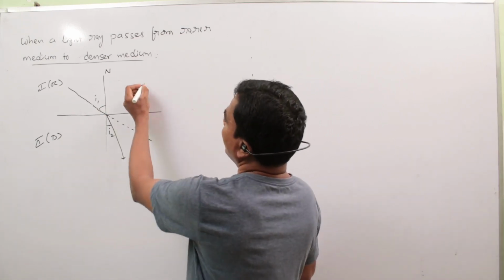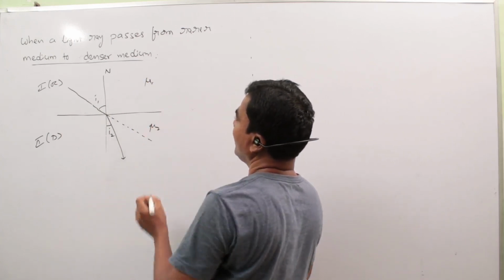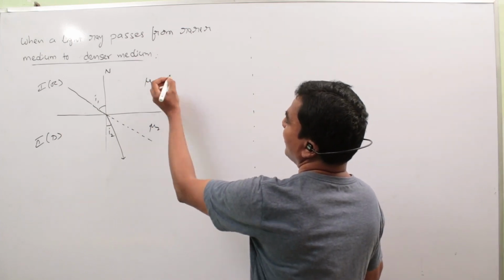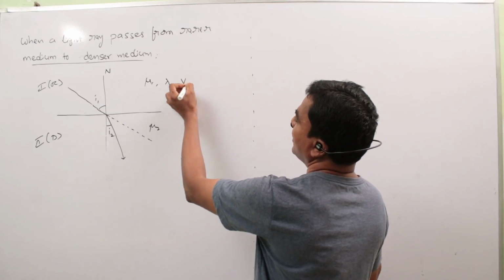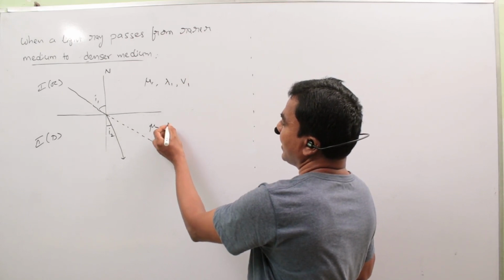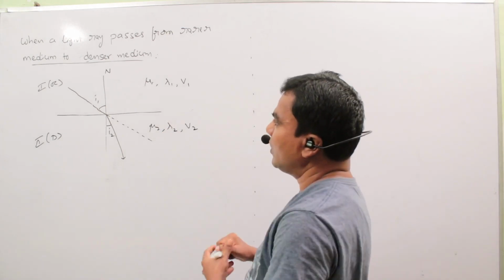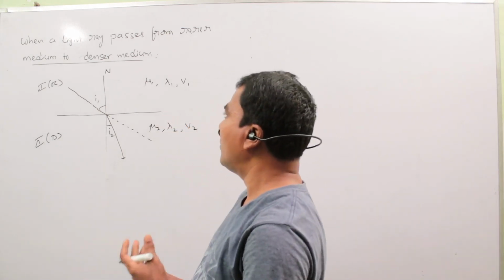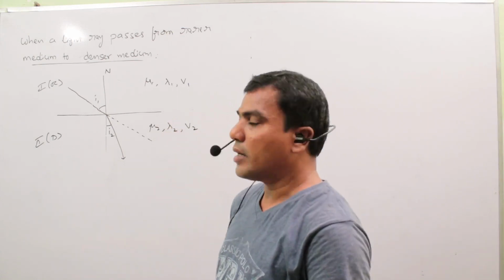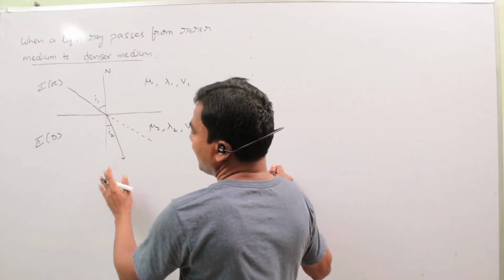The refractive index of the first medium is mu1, of the second medium is mu2. The wavelength of the light ray in the first medium is lambda 1 and its velocity v1. The wavelength in the second medium is lambda 2, its velocity v2. Now discuss how the refractive index, wavelength and velocity of light change from rarer to denser. This can be explained with Snell's law.